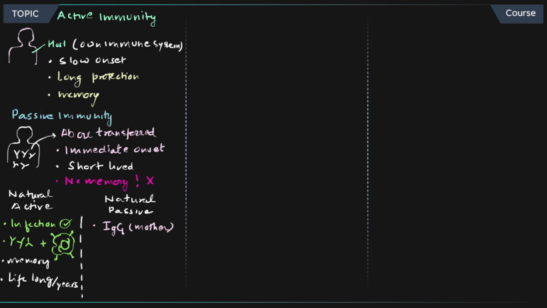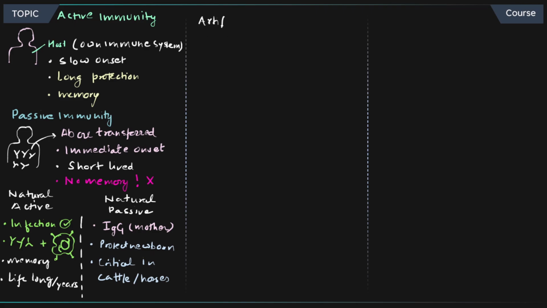Next is natural passive, where, for example, IgG antibodies from the mother are going to protect the child. So basically, it's going to protect the newborn from infections. It's critical in case of humans. It's very, very critical in case of animals like cattle and horse, right? So that is natural passive immunity.